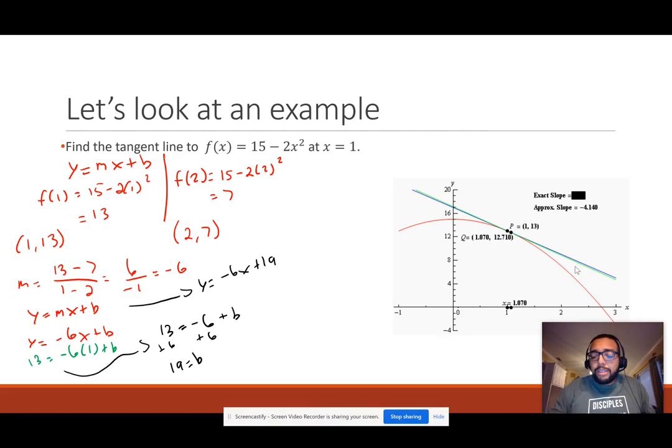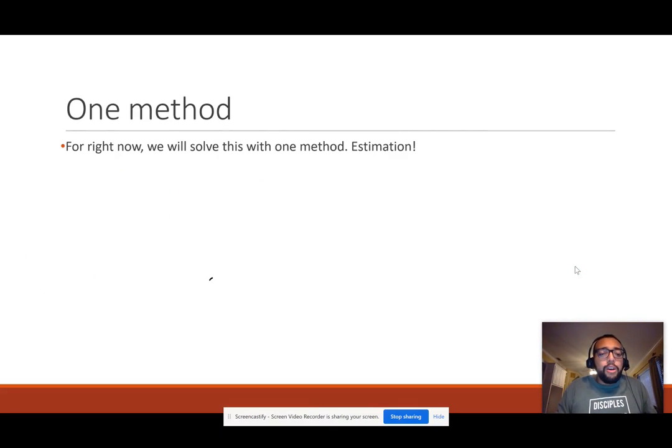So what does that mean? What does that look like practically? Hey, let's estimate. So here's what we're going to do. We're going to take a whole bunch of different x values, and then from there, find a slope between 1 comma 13 and our new x value. Okay, so we're going to find this slope about 8 times. Just kidding. Well, we are going to do it, but we're going to let the calculator do our work for us. So we are going to find the slope a lot of times. So let's try to minimize all of our work, okay?